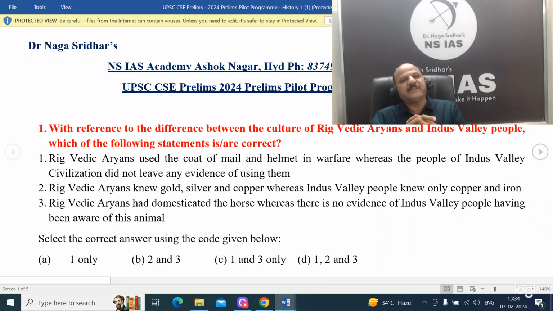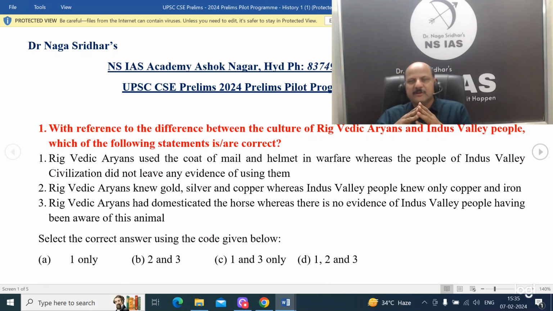These are the previous year's questions. The program we are doing is the Prelims Pilot Program 2024, this year, those who are writing this kind of practice test. Telugu medium students in UPSC will have to answer the English questions only. You have to read the English questions only. Of course, I will also tell it in Telugu for the purpose of Telugu medium aspirants of UPSC as well as Group 1. See, this question, let us answer this, friends.